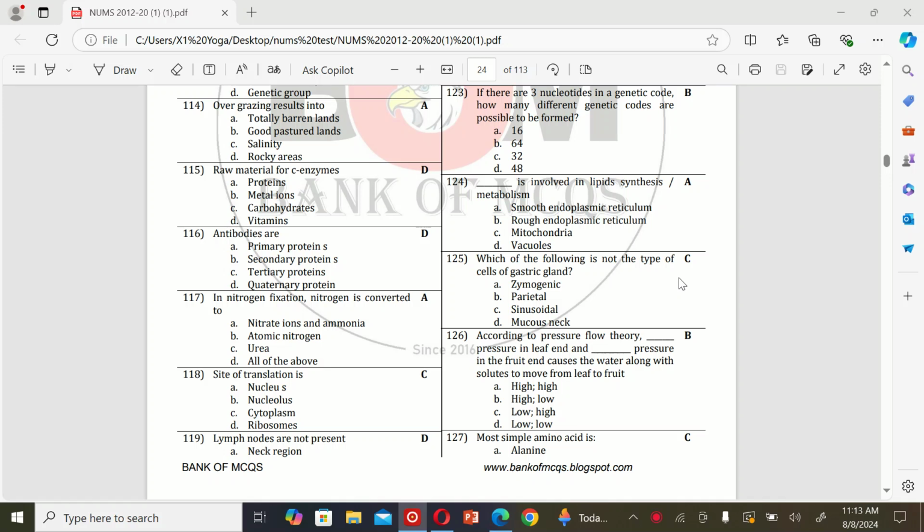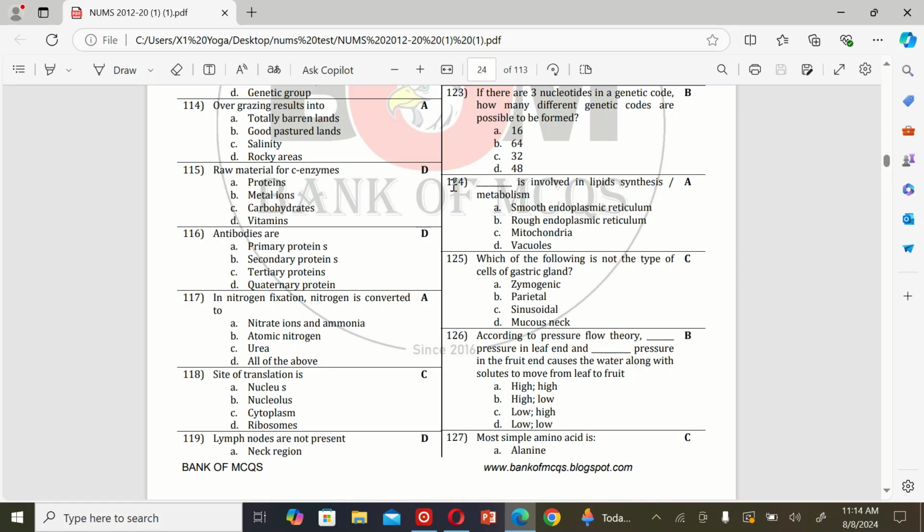Today we are diving into some challenging MDCAT MCQs to sharpen your knowledge. Let's get started. The first MCQ is: if there are three nucleotides in a genetic code, how many different genetic codes are possible to be formed? A. 16, B. 64, C. 32, and D. 48. So the correct option is B, 64.